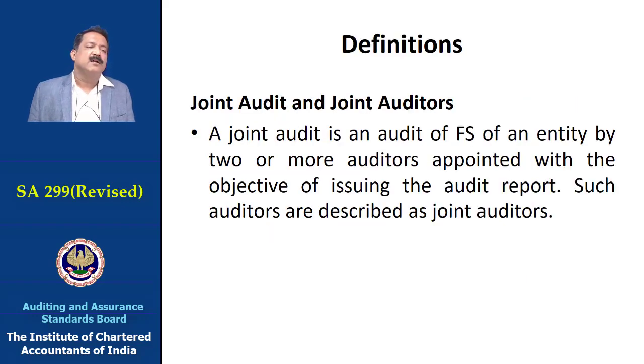Like I said earlier, joint audit is an audit of the financial statements of an entity by two or more auditors appointed with the objective of issuing the audit report. Such auditors are described as joint auditors. It is expected that they come together to issue a common, joint audit report, unless there exists a situation of difference of opinion, which we'll talk about later.